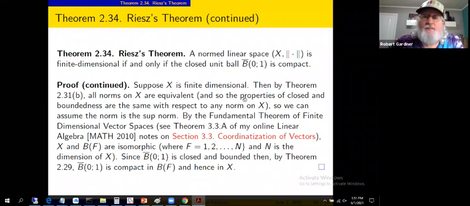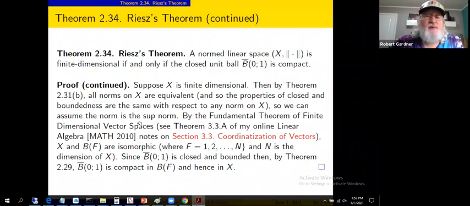In particular, properties like closed will be the same no matter what norm we use. Boundedness will be the same. The bound might be different, but the boundedness will be the same. Sets which are bounded with respect to one norm are bounded with respect to another. So closed and bounded are preserved if we shift this over to, say, a sup norm.